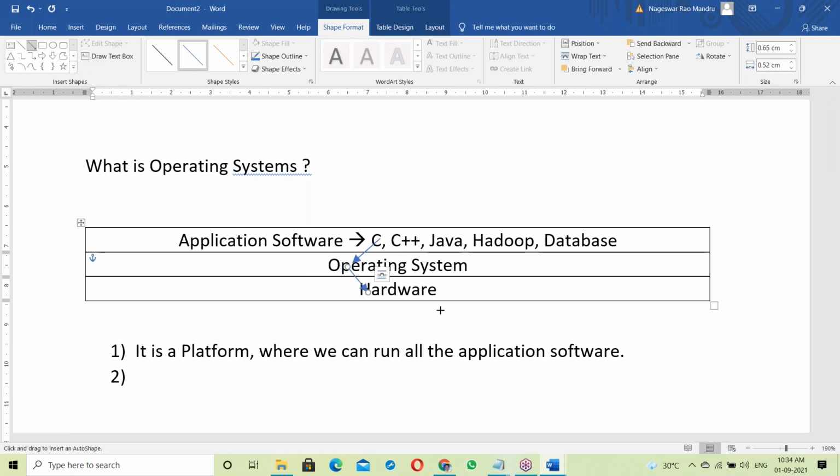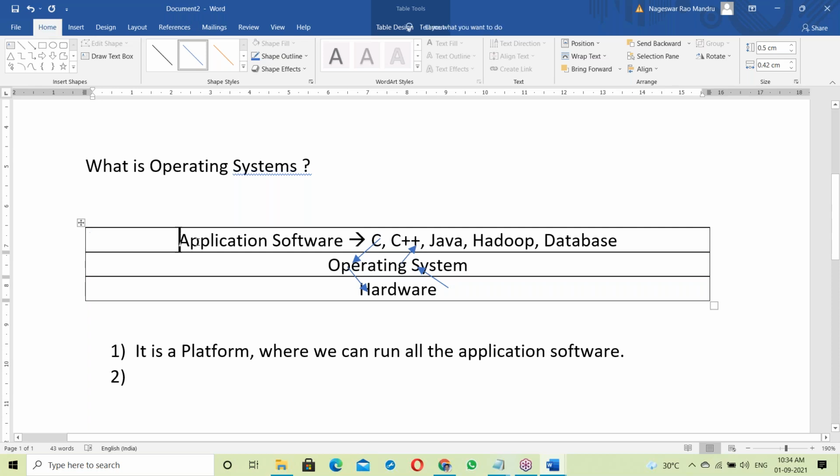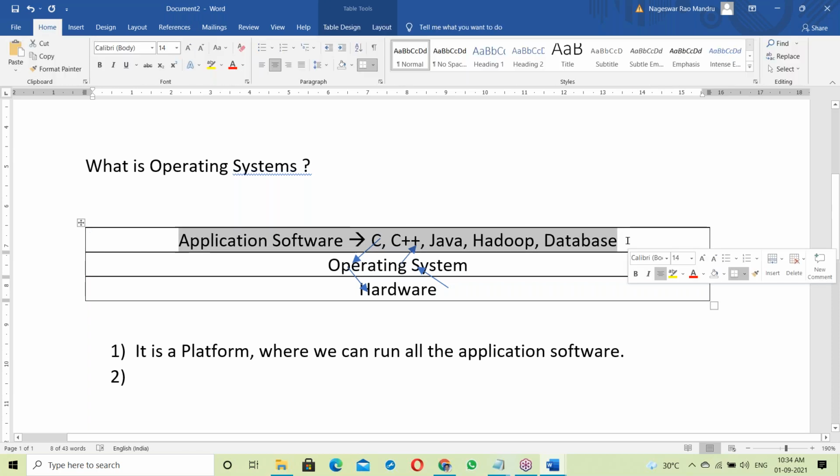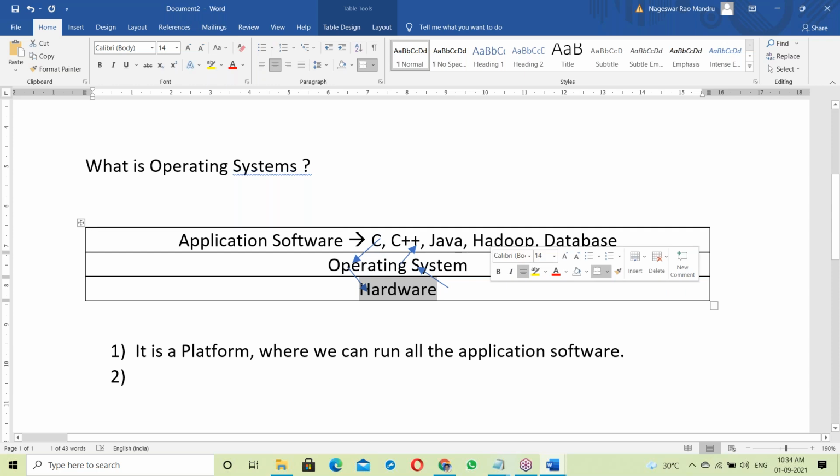All the programs, application software, maybe C, Java, Hadoop, generate output. First the output goes to the OS, and then it is transferred to the output device.